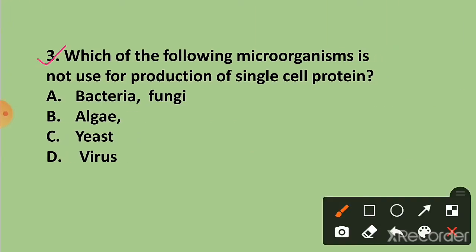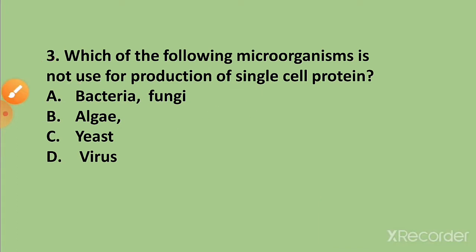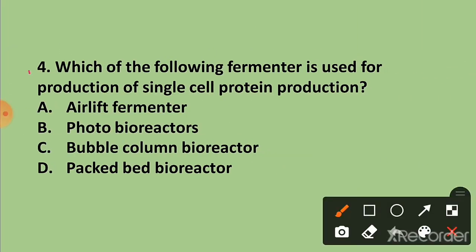Question 3. Which of the following microorganism is not used for production of single cell protein? The correct answer is option D, virus. Virus is not used for production of single cell protein, while bacteria, fungi, algae, yeast are used for the production of single cell protein.